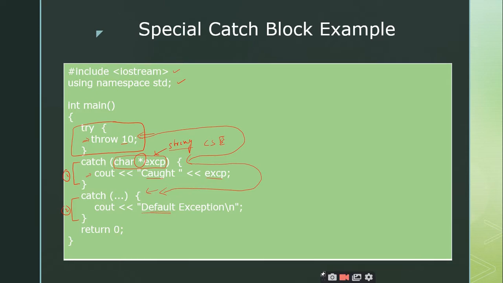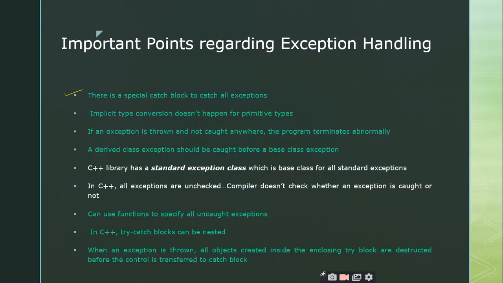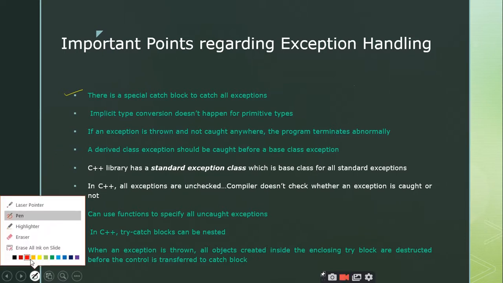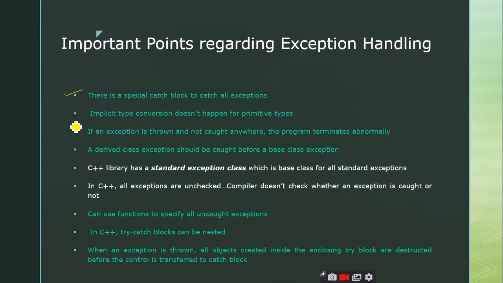Yes, sir. Right. So coming to the next point, the implicit type conversion is not supported for the primitive data types. So when you are throwing the exceptions, you are able to throw the integer, you are able to throw the float, you are able to throw the char, right?